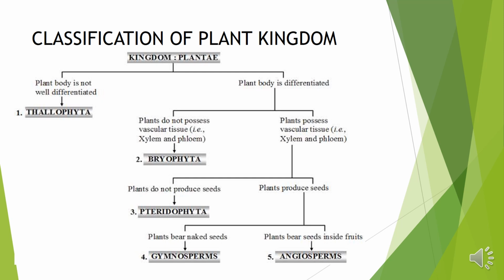The detail of thallophyta, bryophyta, pteridophyta, gymnosperms and angiosperms we will study in the next slides. So the division which do not have well differentiated plant body organism plants are known as thallophyta.